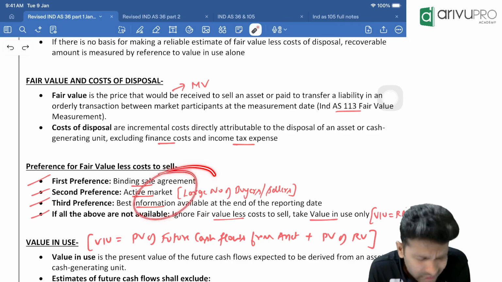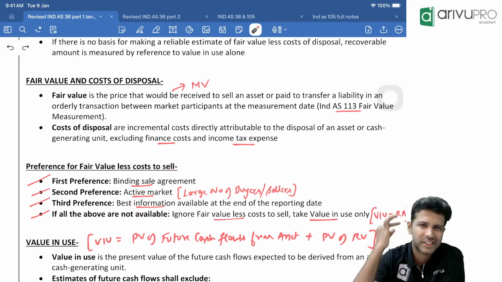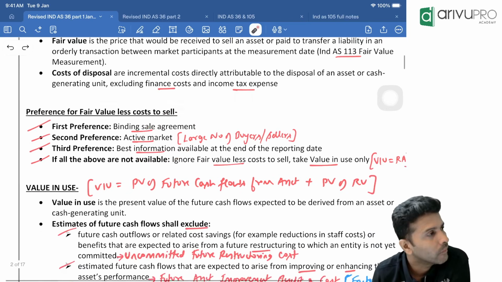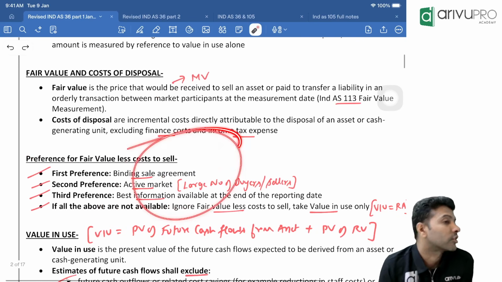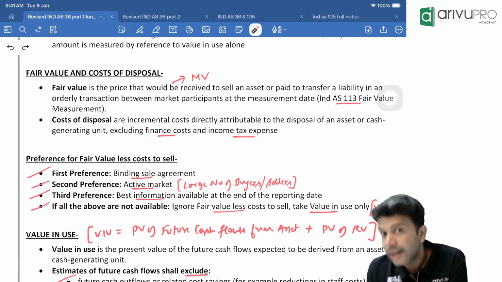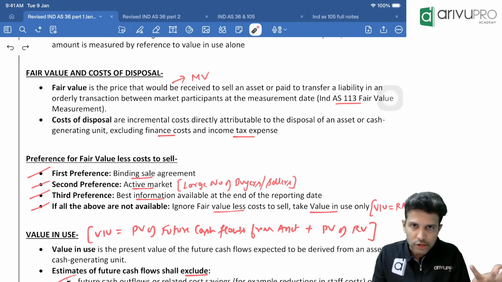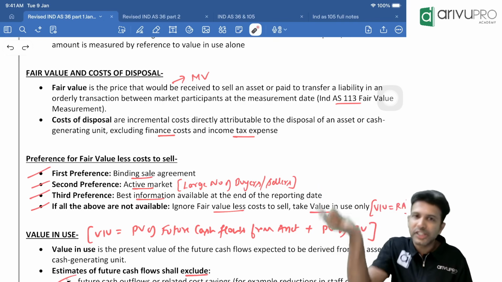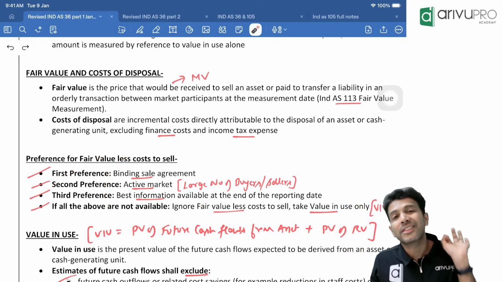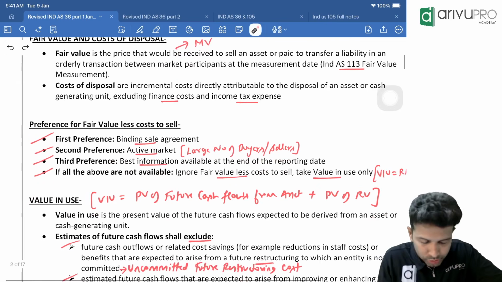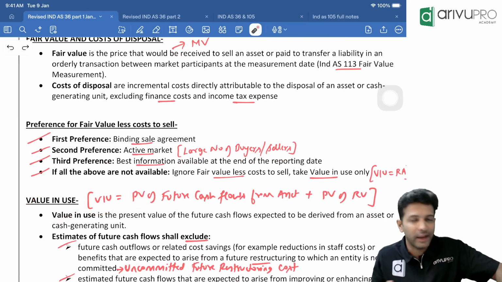Again, for examination per se, not that very important. Just theoretically it is there, so we're just quickly covering it. Done. This is about fair value less cost to sell. But we know that recoverable amount is the higher of two things. What are those two things? Fair value less cost to sell or value in use, whichever is higher. Now we've had a discussion around fair value less cost to sell. The next discussion will be on value in use. So what about value in use? For class purposes, we are calling value in use as VIU.